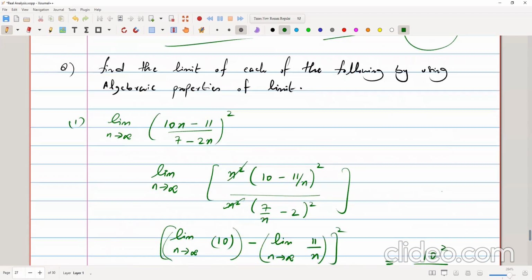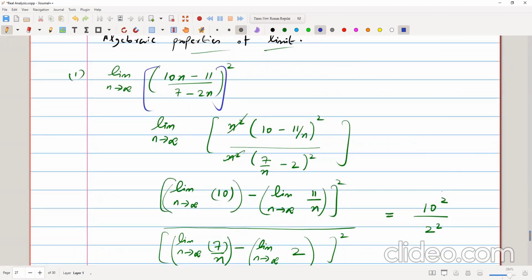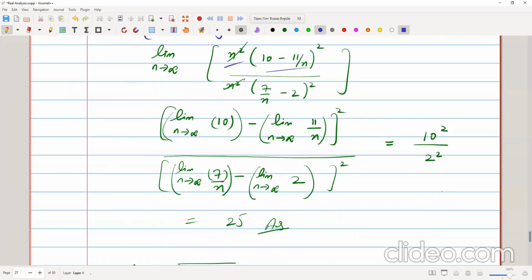Now find the limit of each of the following by using algebraic properties of the limit. Similarly, we can do similar things. Now here we have this whole squared. So first of all, we can take n common outside, so it will be n squared because it's whole squared. So this will be n squared into 10 minus 11 over n squared, over 7 over n minus 2. Then n squared cancels, then the limit comes inside and operates on the elements individually, and then taking the square we get the answer, that is 25.